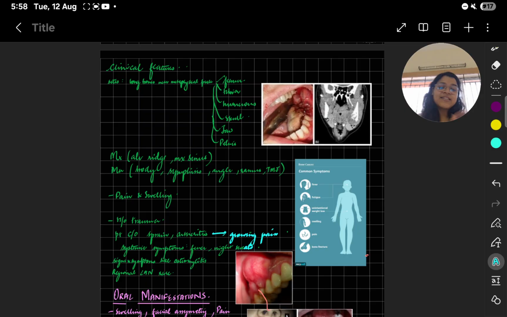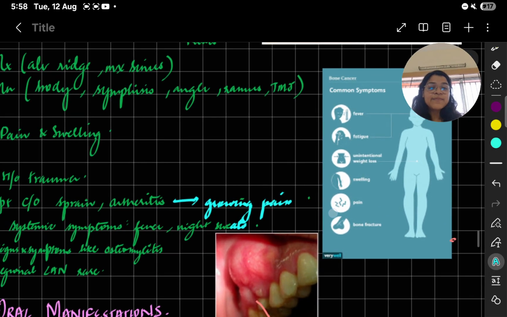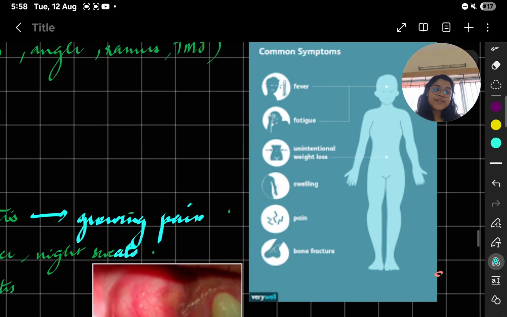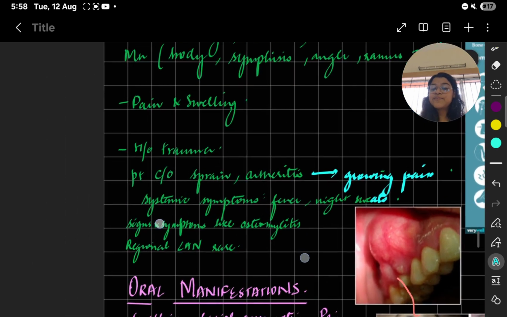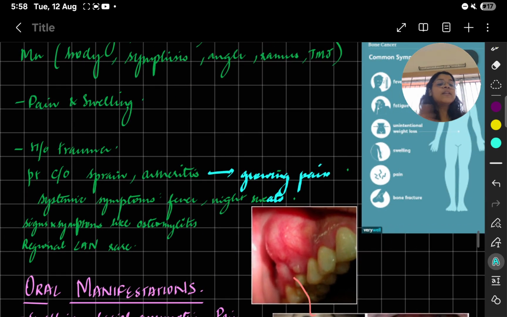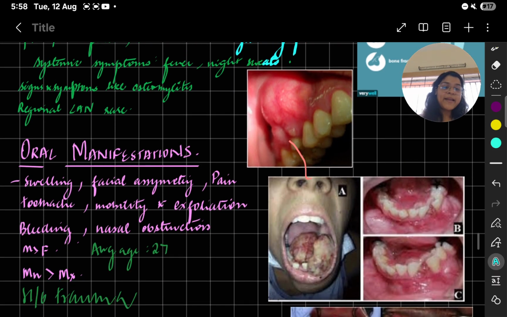Then other systemic symptoms are similar: fever, fatigue, weight loss, swelling, pain, bone fracture, everything. So you have to say that if they ask you the symptoms. I have put this photo, so I have written over here. And then there could be regional lymphadenopathy, but it's rare.